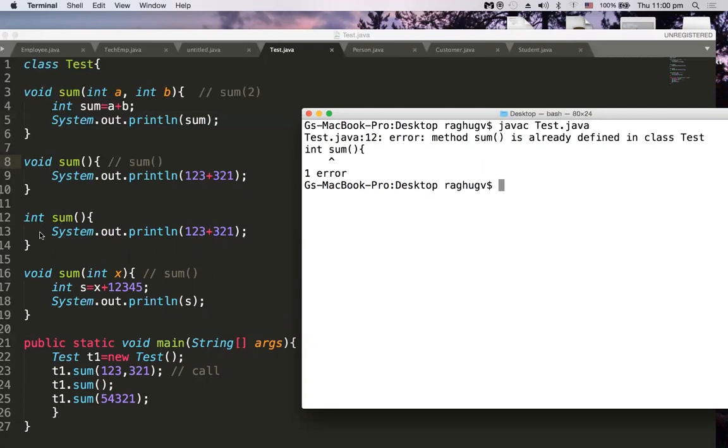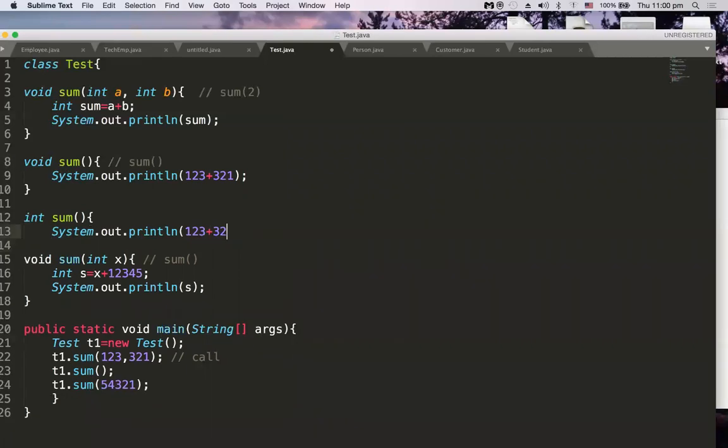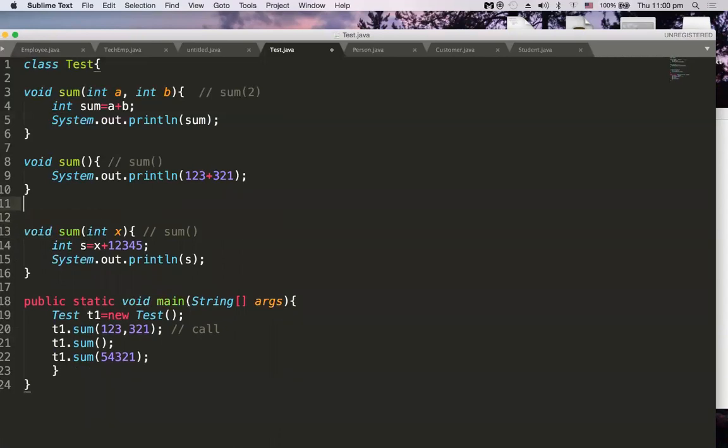So whenever only the return types are changed, method overloading is not possible. So what we need to do is remove this. By changing the return type, method overloading is not possible.